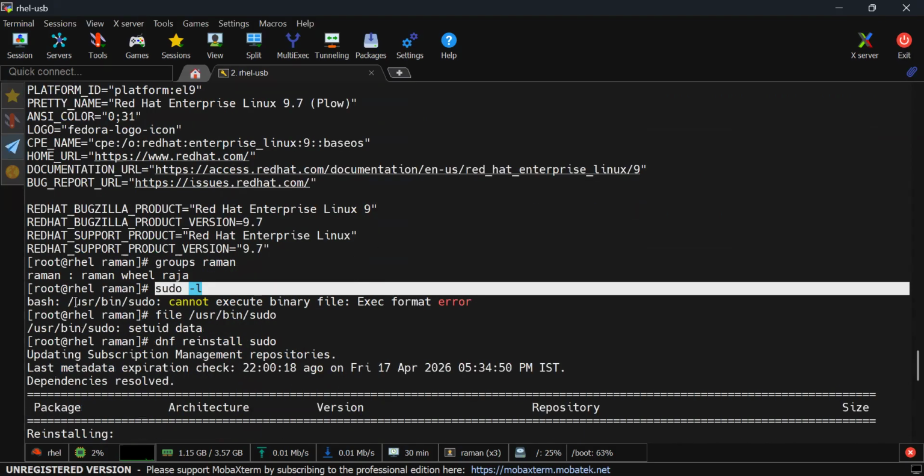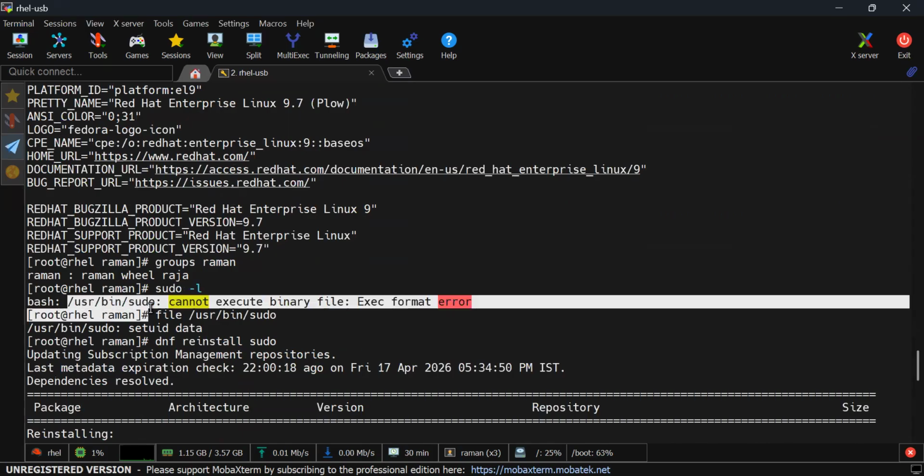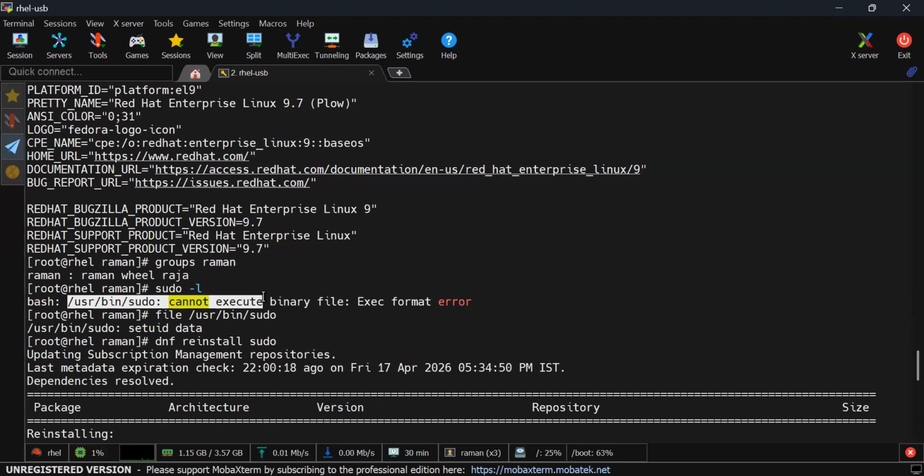When I executed this command, it said that /usr/bin/sudo cannot execute the binary file: exec format error. It means something is wrong in my sudo file, or this particular sudo command is not getting executed properly. So I checked the type of the file by running this command on /usr/bin/sudo, and it was saying setuid data, whereas I was expecting that it should be an executable file.